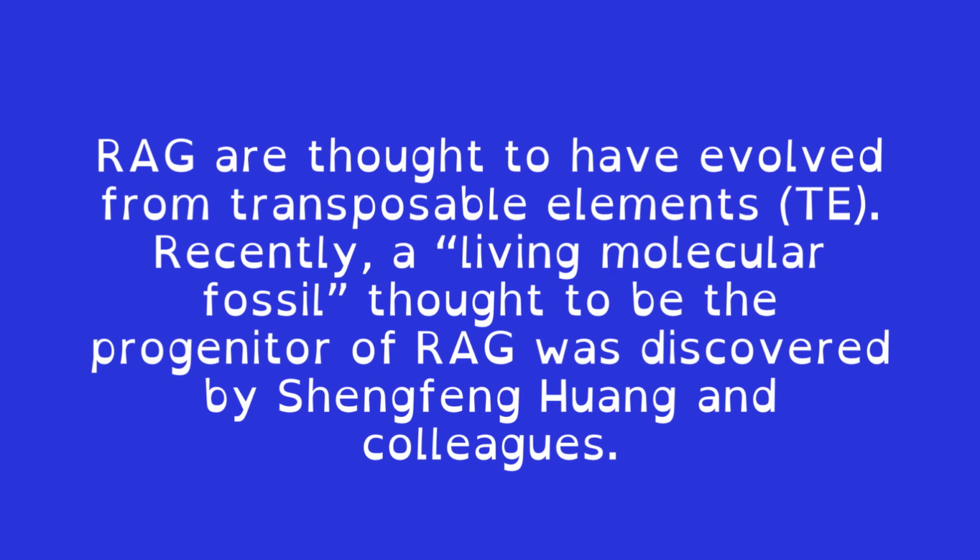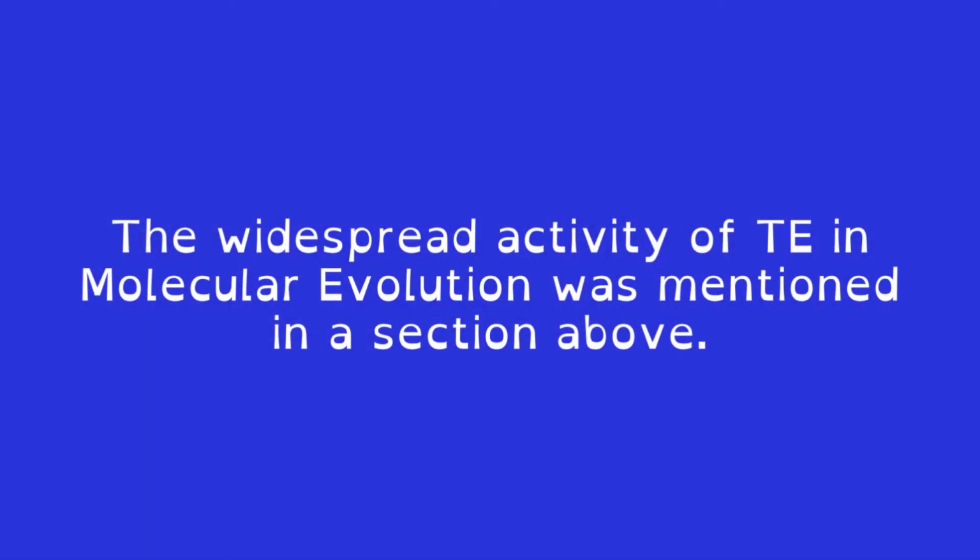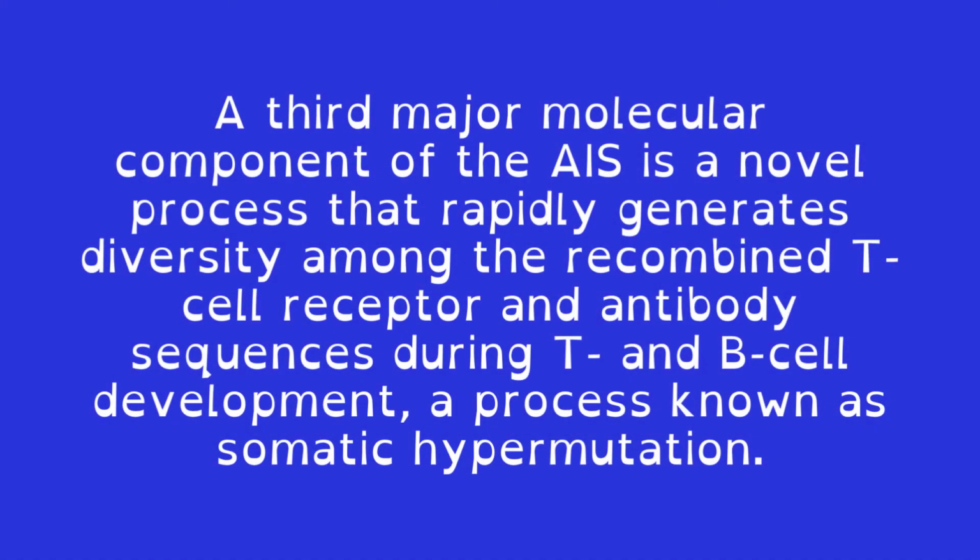Recently, a living molecular fossil, thought to be the progenitor of RAG, was discovered by Shengfeng Huang and colleagues. The widespread activity of TE in molecular evolution was mentioned in a section previously. A third major molecular component of the AIS is a novel process that rapidly generates diversity among the recombined T cell receptor and antibody sequences during T and B cell development, a process known as somatic hypermutation.